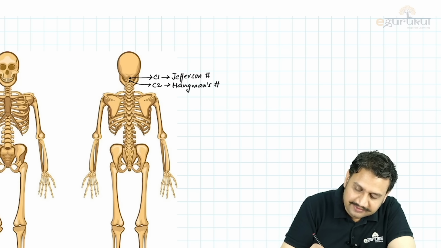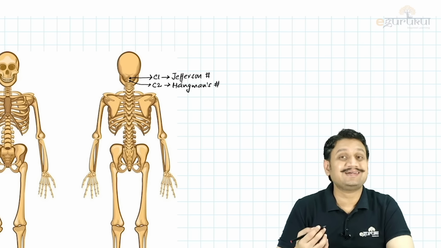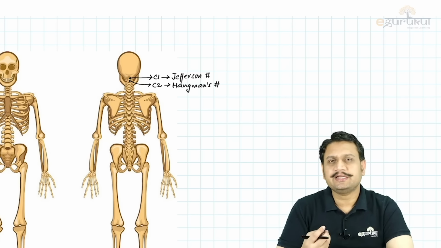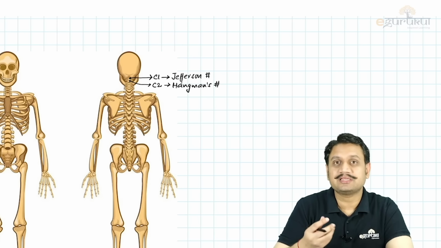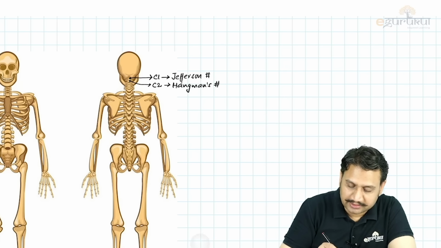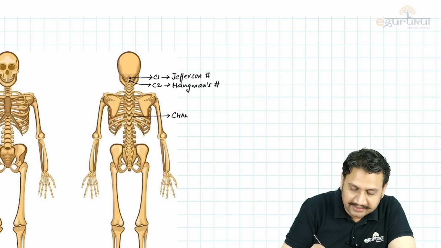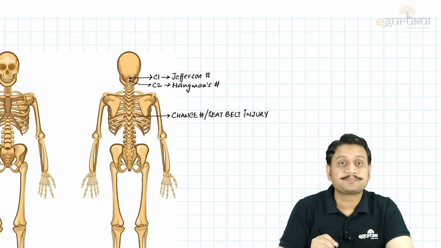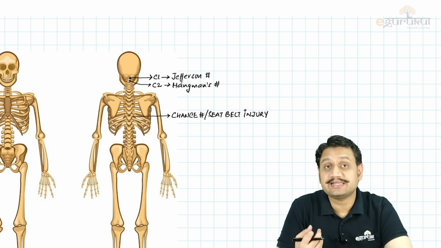It's hangman's fracture. So Jefferson fracture or the hangman, C2 is hangman fracture. Then we see a fracture in the vertebral area in the people who are not wearing the seat belts, right? The seat belt injury. What do we call that? In the vertebral area, we see the chance fracture, which can be common at the dorsal spine, the chance fracture or the seat belt injury, we call it. Remember that? The chance fracture or the seat belt injury, that is in the vertebral area, right? The fancy name for the vertebral injuries.